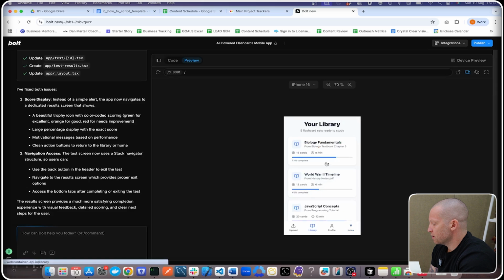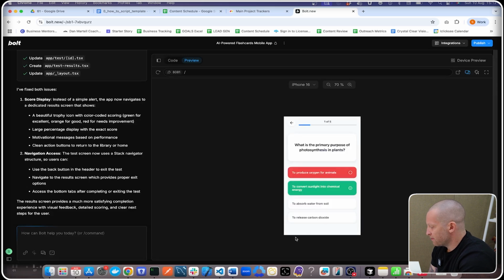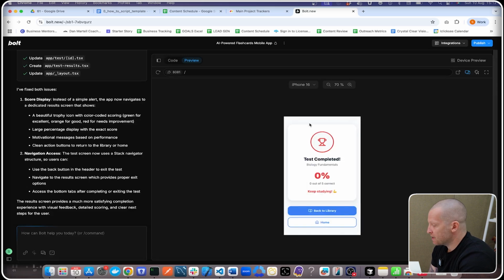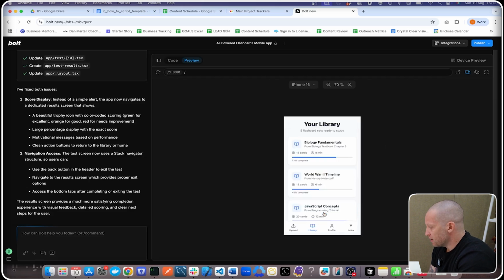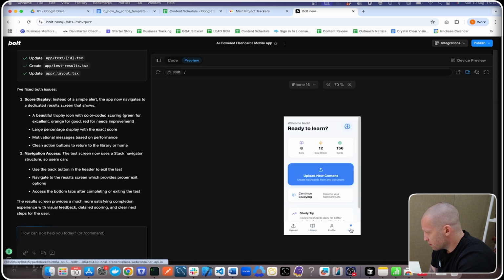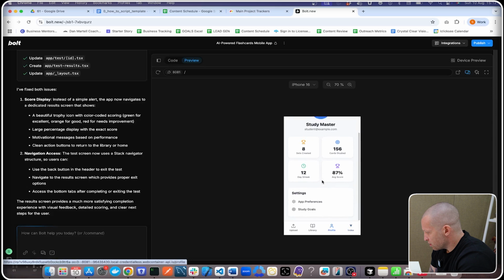Okay, so let's try that again. Let's try a different one. So it hasn't fixed the bottom navigation, but it has added the score at the end. Did terrible. We can go back to library, which is good. So we're getting somewhere. So what else we got? Index, profile, which has got some stats, preferences, study goals, upload PDF documents. Okay. So overall, I actually quite like the design of this.